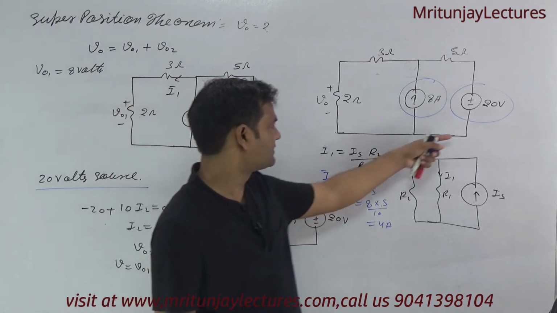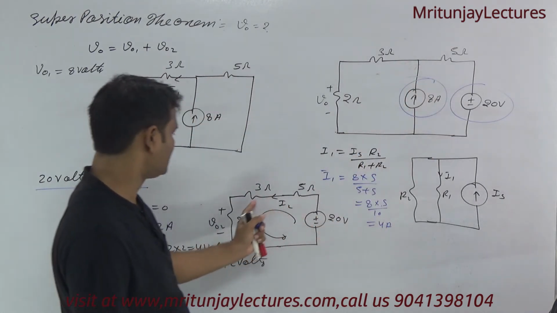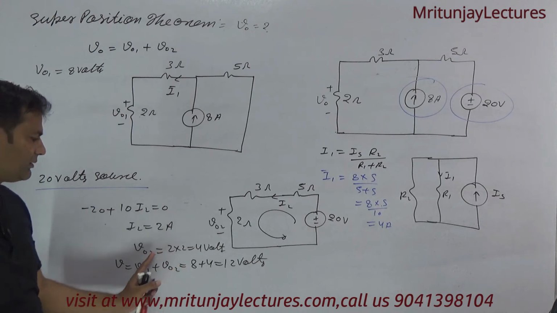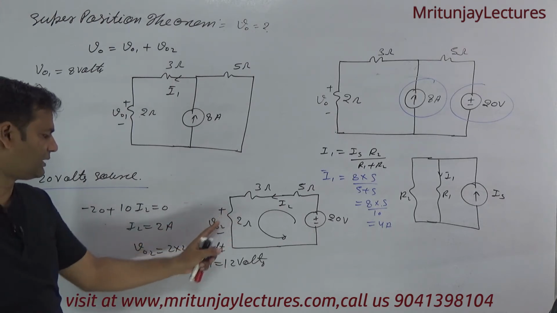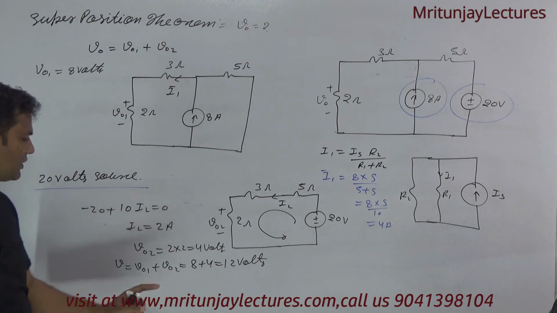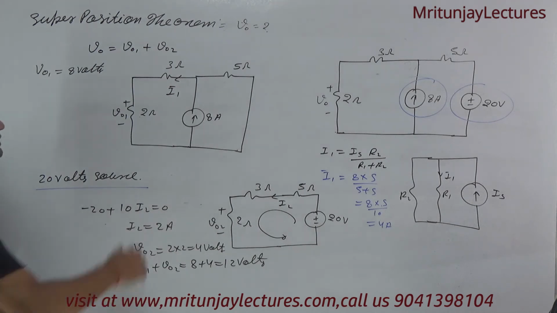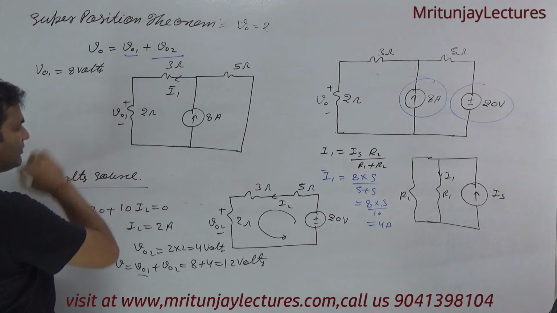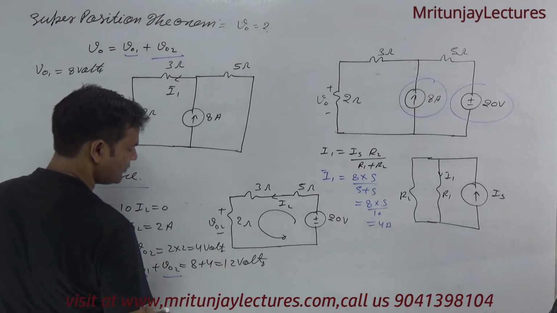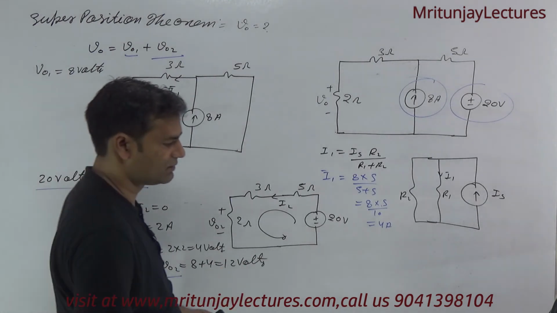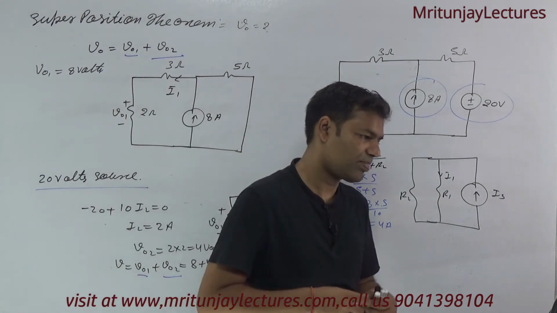After that the remaining circuit is like this one, and apply KVL, and we got I2, and 2 into I2 is equal to V02, that is 4 volt. So finally, according to superposition, V01 we got 8 volt, V02 is 4, so finally we got 12 volt as the final answer. Clear or not?